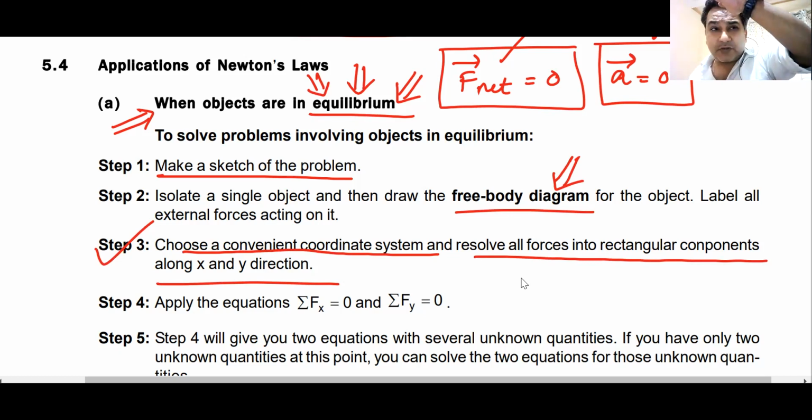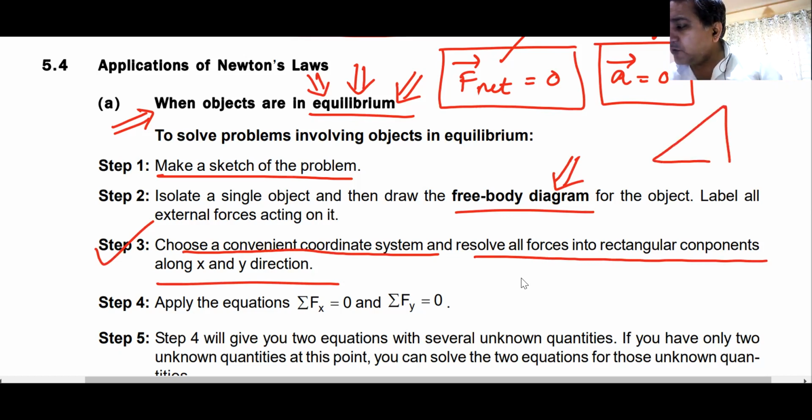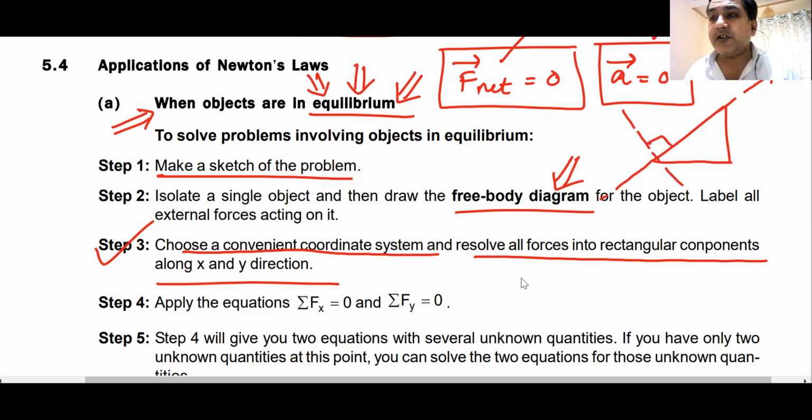If the particle is kept on a wedge, what should you take as the x-axis and what should you take as the y-axis? What is the best way to take the x-axis? The best way is to take the x-axis along the wedge and the y-axis perpendicular to the wedge. Do we remember this? So we have to choose the x and y axes conveniently.